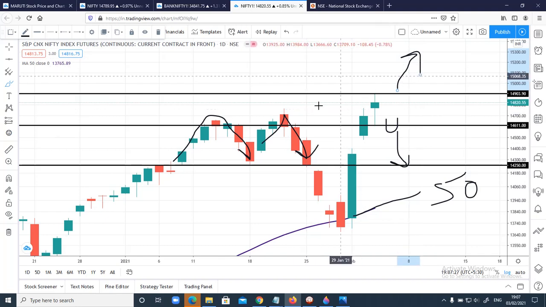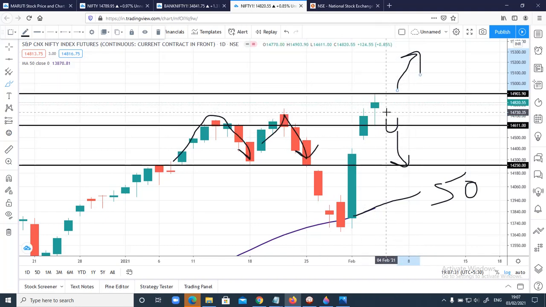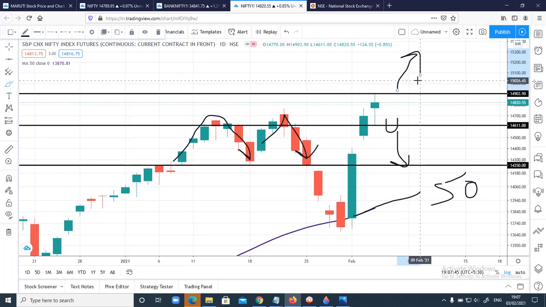This is a simple analysis I have for Nifty, and remember, you can also trade the intraday strategy I had shared a few days back. I'll share the link in the description box. You can check it out. Any break above this level, and if price sustains, we can use this strategy. Make sure you trail your stop loss once you're in profit and you take a trade. Make sure you have a stop loss in your system.